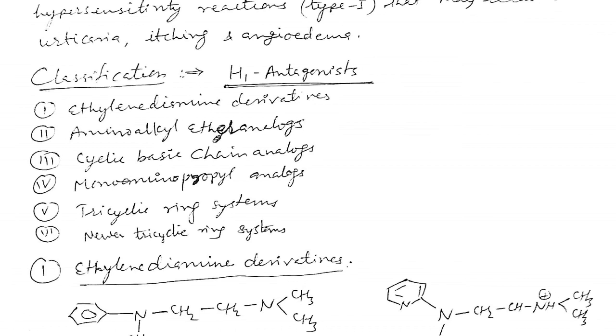Among these categories of antihistaminic drugs, we have discussed the classification, chemistry, and SAR as required. Now today we will discuss the next two classes: tricyclic ring system containing H1 antagonists and some newer ring system containing H1 antagonists.